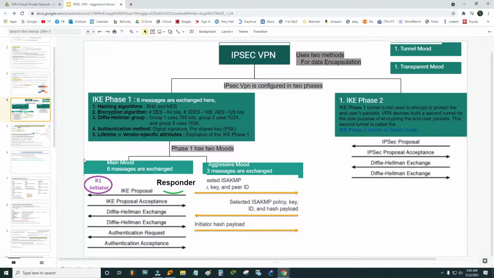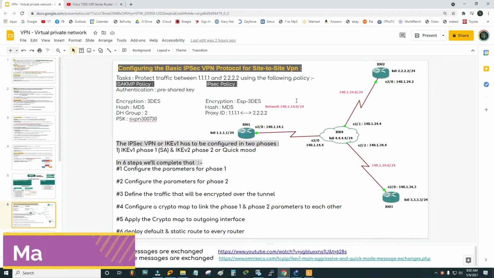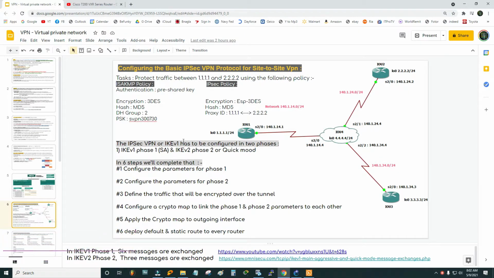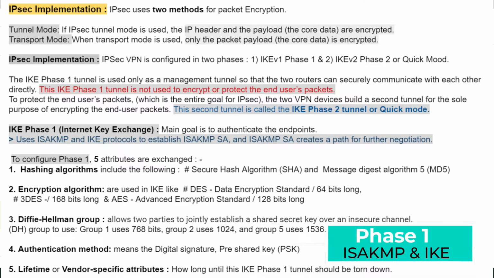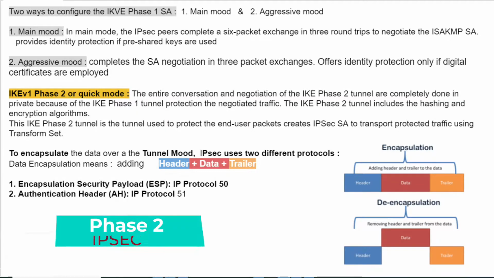We'll go one by one. First, we'll configure the main mode, and then we'll configure the aggressive mode. We have some criteria here, some requirements. Our goal is to protect traffic between 1.1.1.1 and 2.2.2.2 using the following policy. For IPSEC VPN, we have two phases. In phase 1, all the policies and the proposals are proposed to a responder. The tunneling, the IPSEC policy, happens in phase 2.